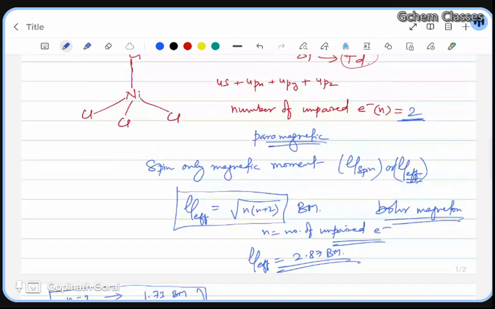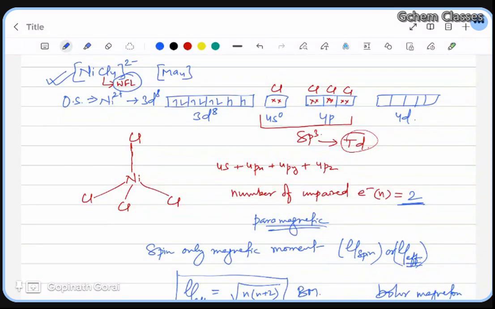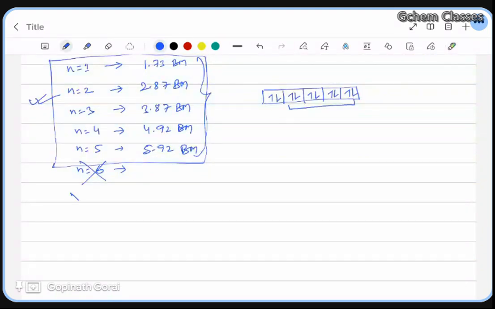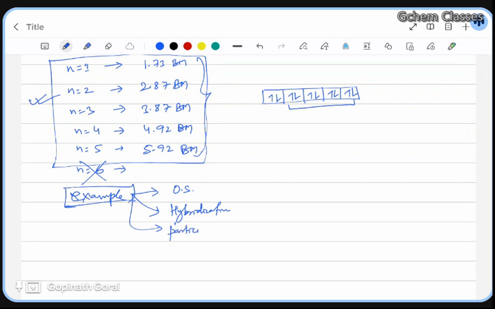So what you have to do now going forward, whether it is coordination number 4 or coordination number 6, if I give any example, what all you have to calculate with that example: first you have to calculate the oxidation state, then you have to find the hybridization, then you have to find the participating orbitals.